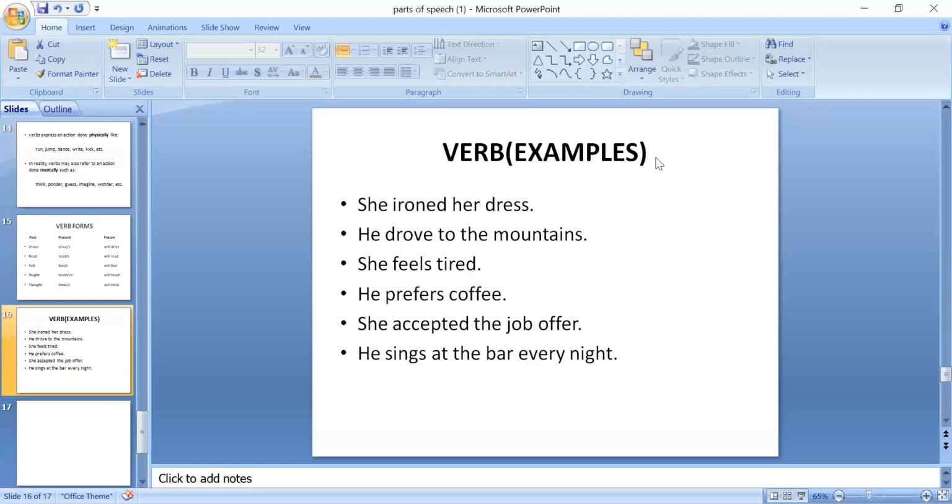Sentence number 8. My friend gave me a present on my birthday. So it is a present that is also called a gift. So it is a noun here. Okay.